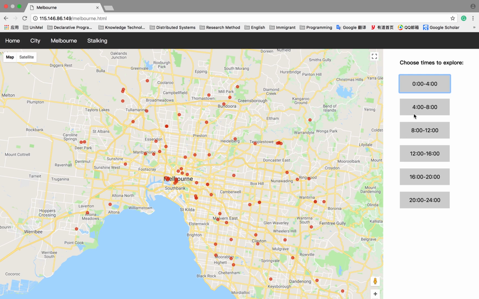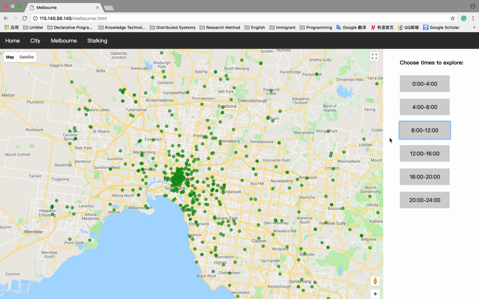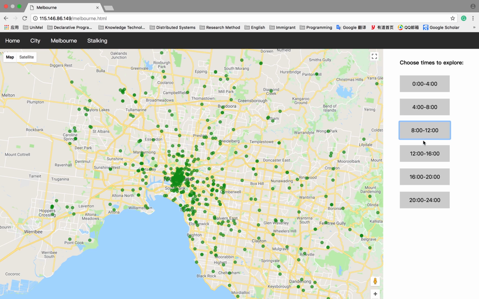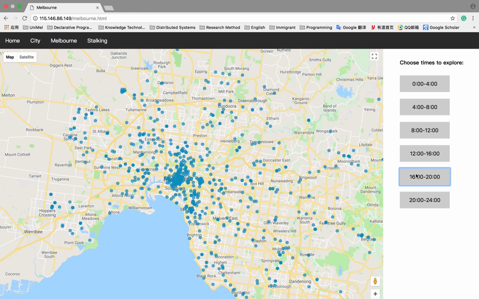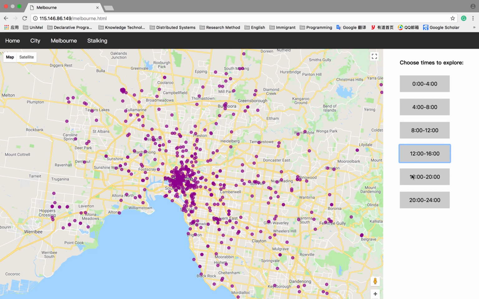From 4 to 8 a.m., people are waking up and starting to tweet, possibly on exercising and commuting to work. Moving from 8 a.m. to 12, people start to get to city centers. This is especially obvious in Melbourne CBD. From midday to 8 p.m., there is a significant rise in total tweets. People are getting tired and start to play with their phones, possibly complaining about the long hours.